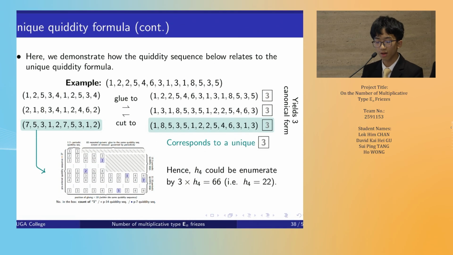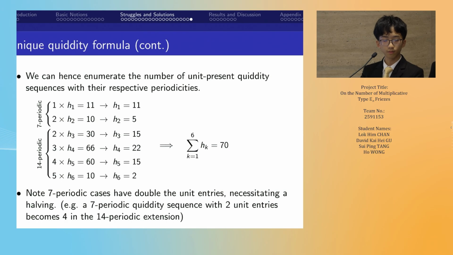Taking H4 as an example, we'll take this 14 periodic sequence with 3 unit entries. This green part corresponds to a unique black box 3 in the original table. Notice that it can be glued from 3 distinct E5 QED sequences, yielding 3 distinct canonical forms. With this philosophy, we can enumerate H4 by simply dividing 66 by 3, yielding 22 as the coefficient. Calculating all coefficients and summing them all together, we yield 70 unique E6 unit-present QED sequences.